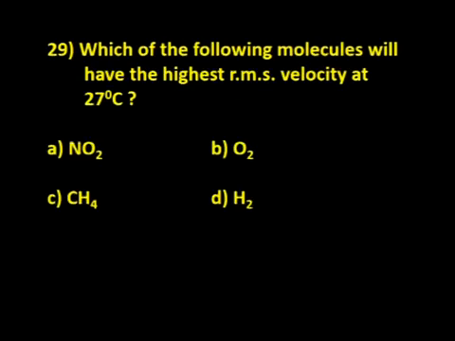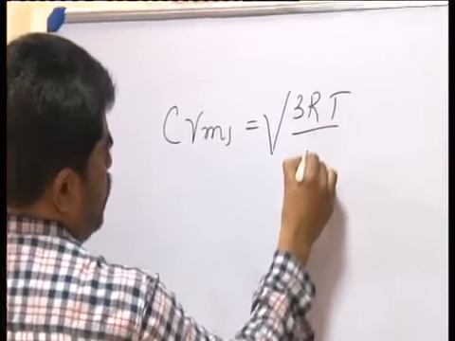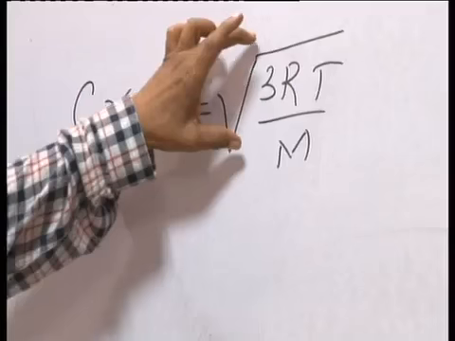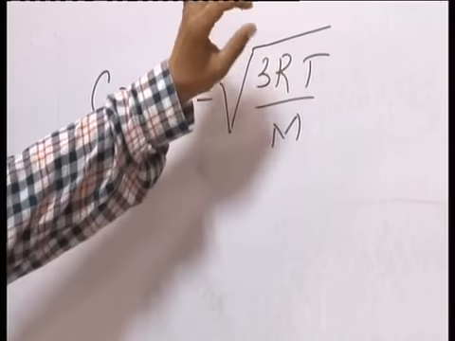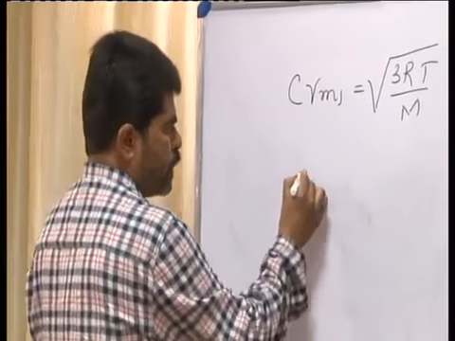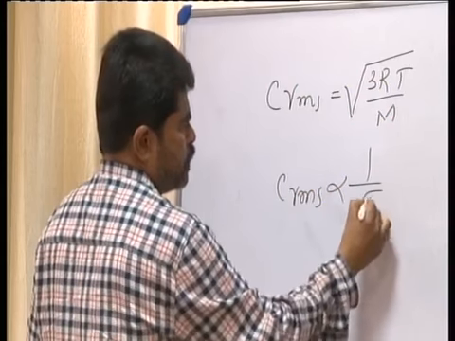Now we consider which of the following molecules will have the highest RMSV at 27 degrees Celsius. Remember, root mean square velocity, C_RMS, is equal to square root of 3RT by M. With this, 3 is constant, R is constant, and they are mentioning a particular temperature, 27 degrees Celsius. Hence you can remember C_RMS is inversely proportional to square root of M.